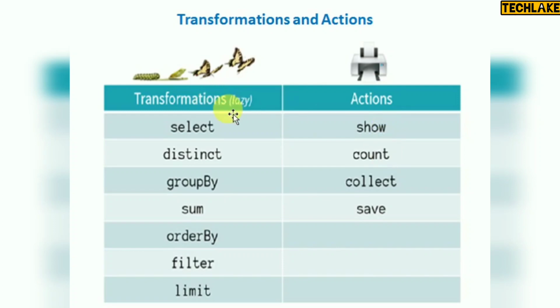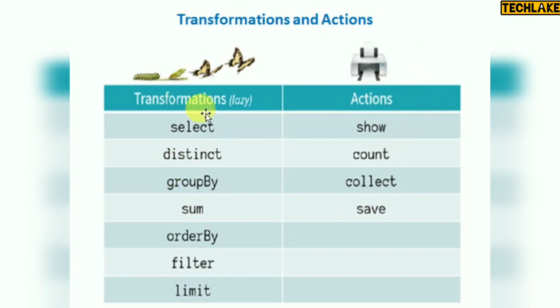So transformations are lazy. Lazy means whenever you write any transformation code, it won't be executed directly. Whenever you trigger these actions, that time those transformations will be executed. Only when you call those actions will it be executed. And for actions, this is only a small list I have mentioned, but there is a huge list that we will cover in the technical part. The default standard one we will use is data frame.show, like rdd.show. It will show the available data, and count will take the count from existing data, and collect will collect the data and save it into some folder. We are not changing any data here.